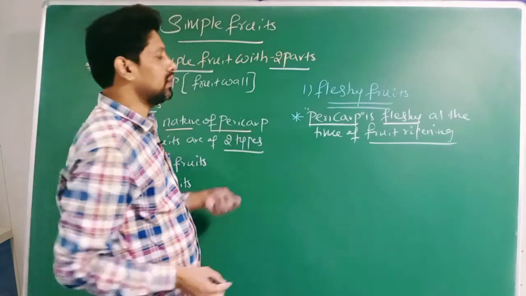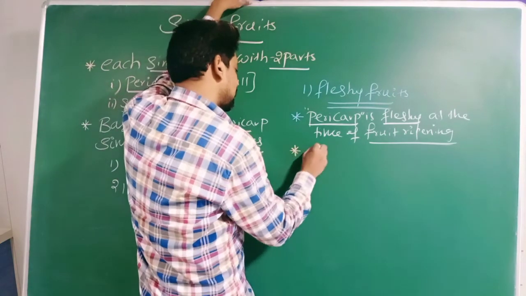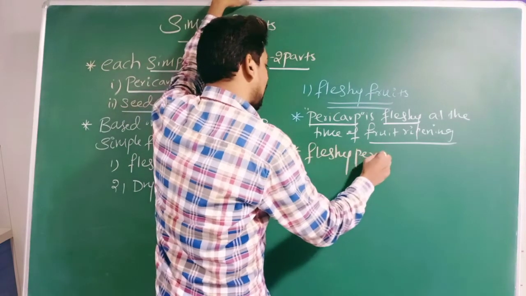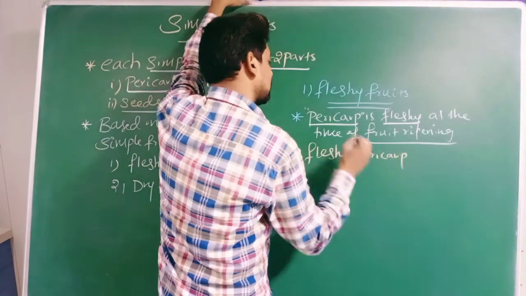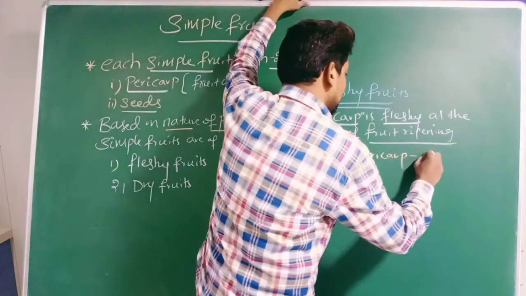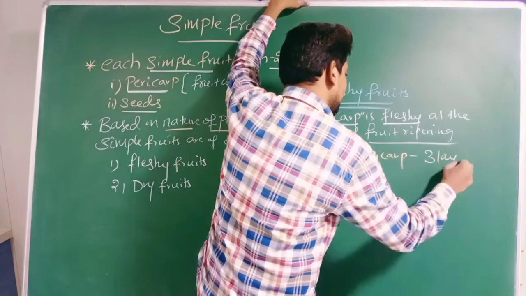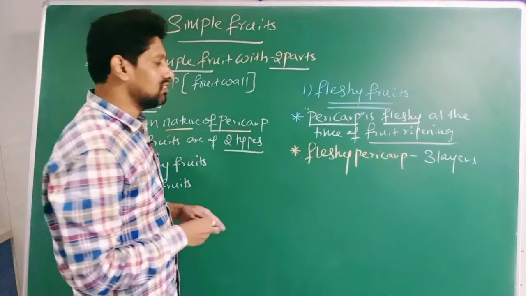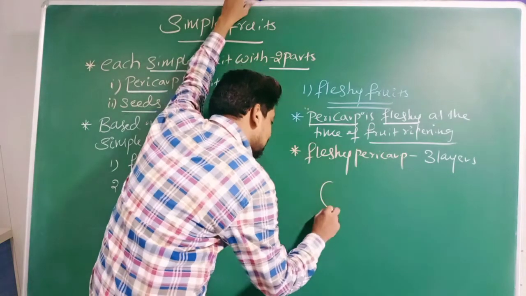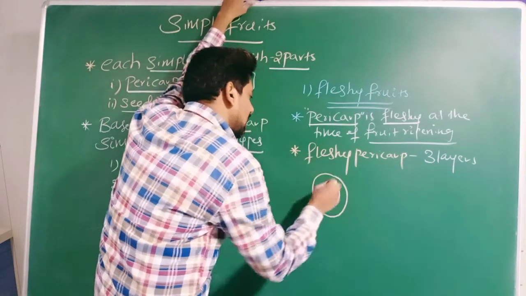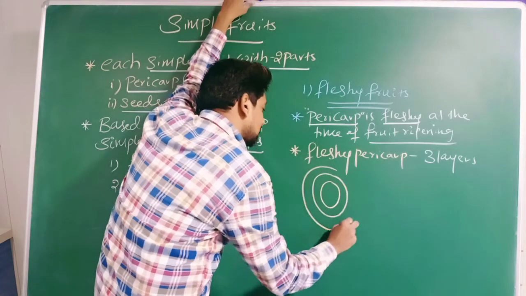Yes. Sir, this fleshy pericarp contains 3 layers. With how many layers? 3 layers. See here, just now I told that pericarp is fleshy and that fleshy pericarp is with 3 layers.